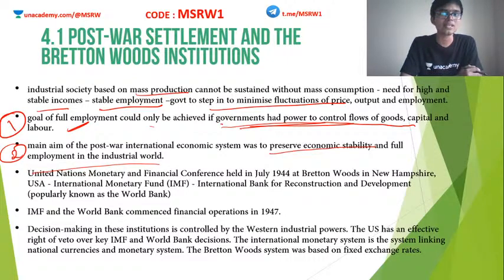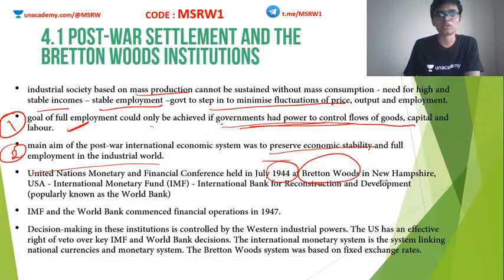Okay, this was the second takeaway. This was one of the objectives that came as a result of the post-Second World War economy. Then, in order to achieve all these things, the United Nations Monetary and Financial Conference was held in 1944 in a place called Bretton Woods.